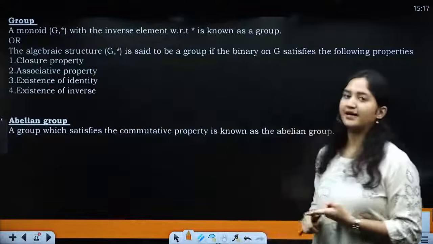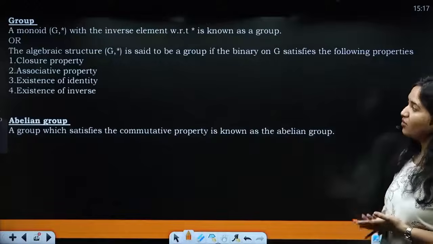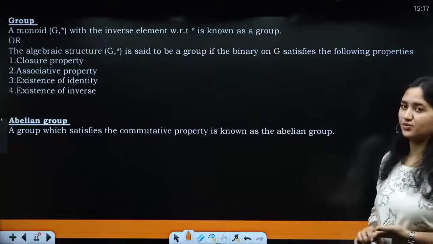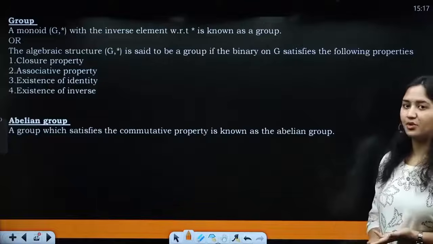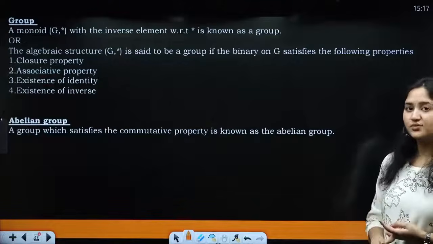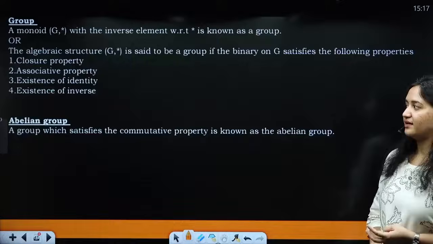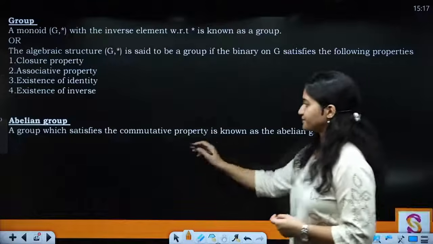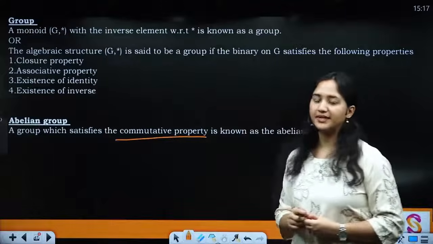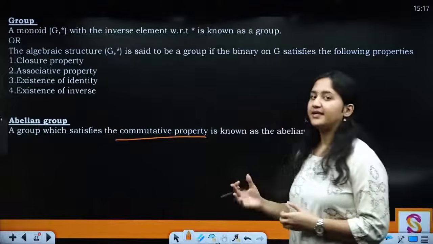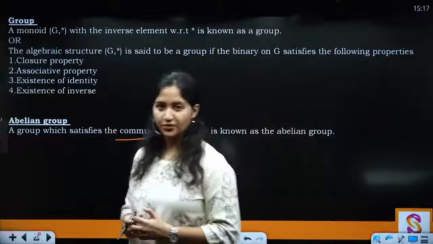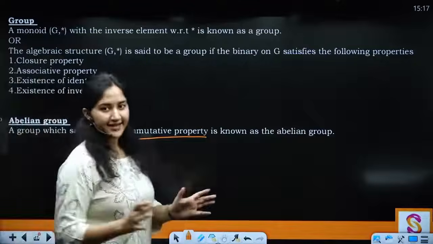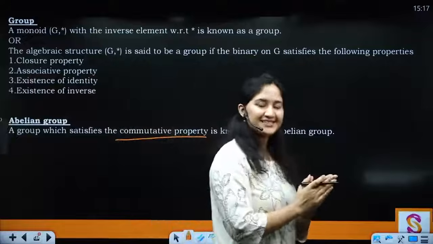So this is the final definition: a monoid G star with inverse element with respect to the binary operation is known as a group if it satisfies closure property, associativity, existence of identity, and existence of inverse. And if we add the commutative property to this structure, then it is known as what? An abelian group.